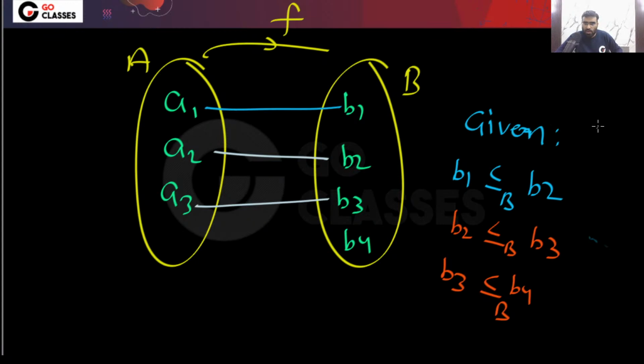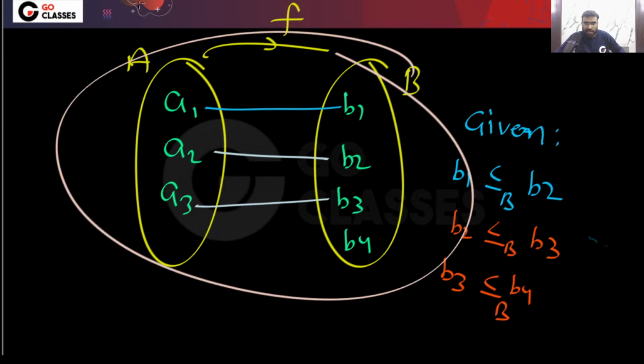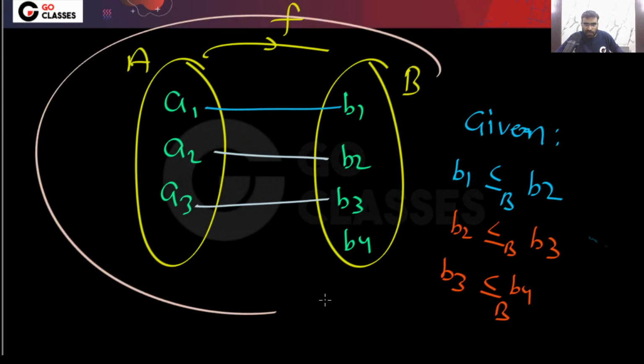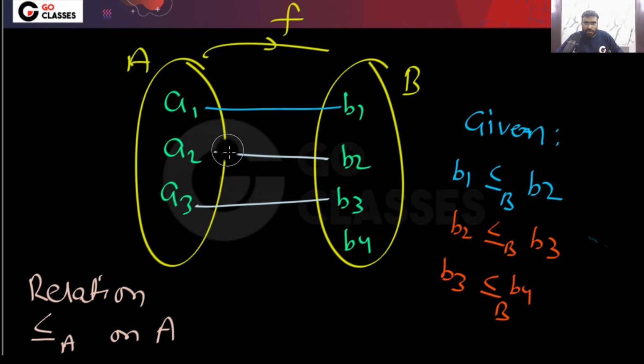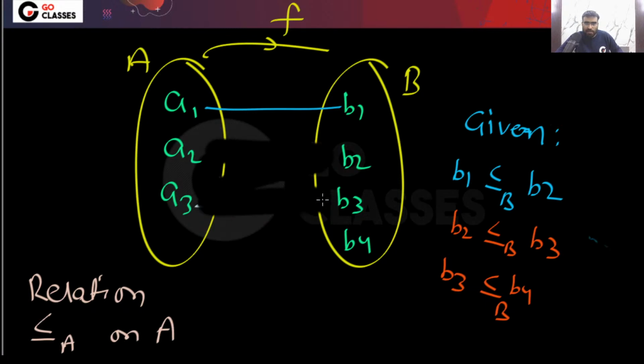See, this is already given to you, right? Now you are taking a function. This function I have taken. After taking this function, you are defining a relation on A. Let me make some changes here so that you will understand what is happening.